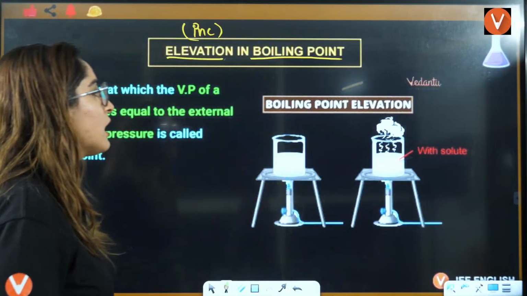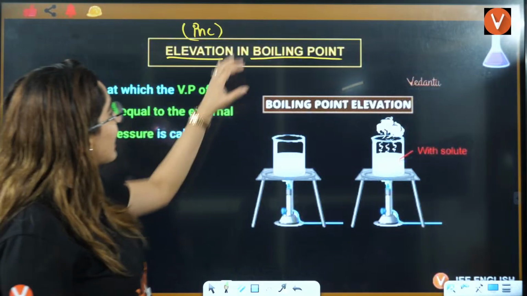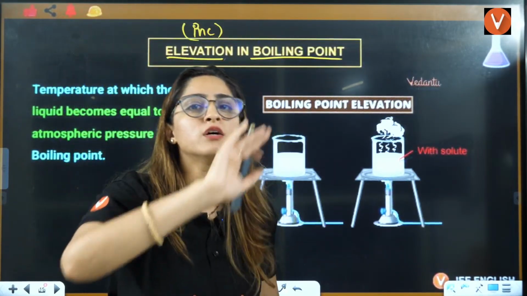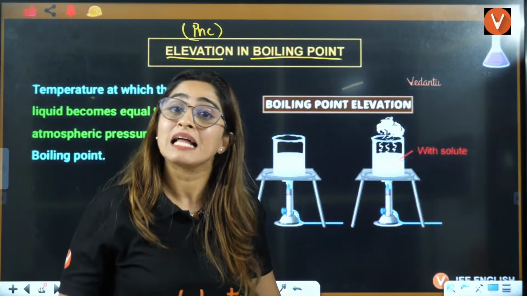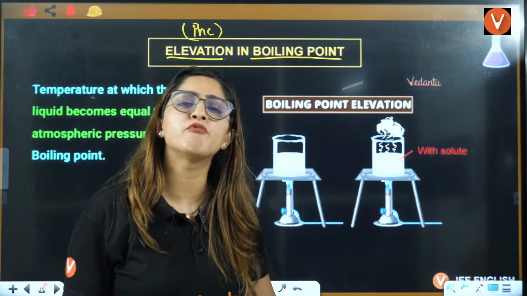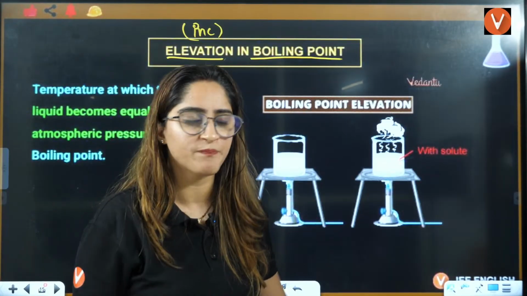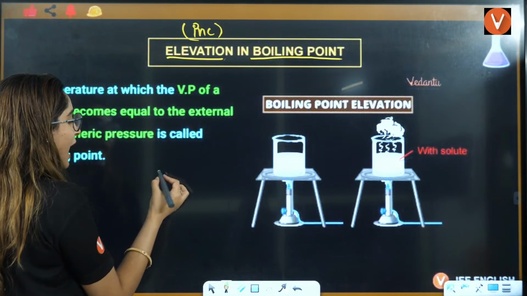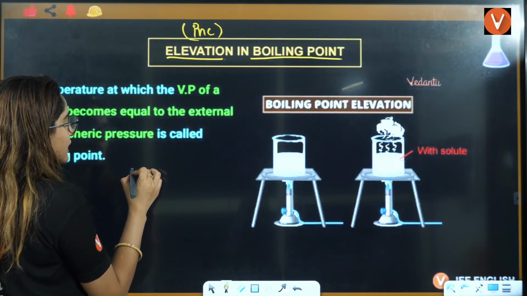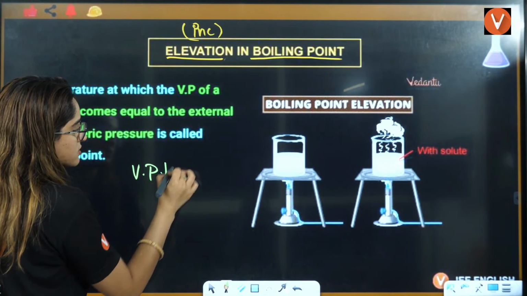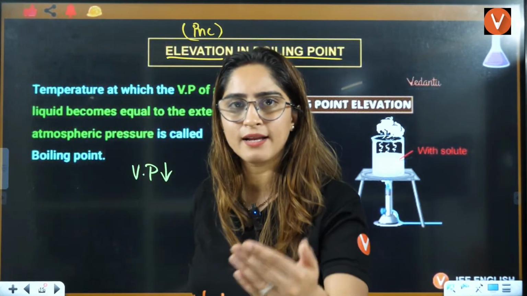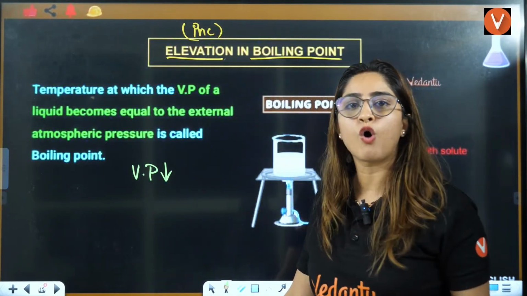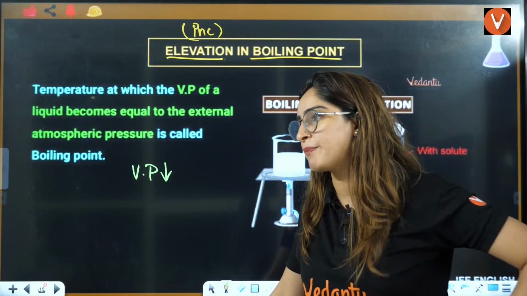Now, we are saying that elevation in boiling point means when you add a non-volatile solute, there is a rise in boiling point. Ma'am, why so? What is the logic? We know one thing, that whenever we add a non-volatile solute, the vapor pressure decreases. That we have learned from the first colligative property, that there is lowering in vapor pressure.